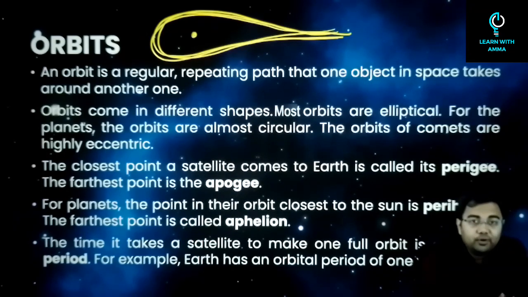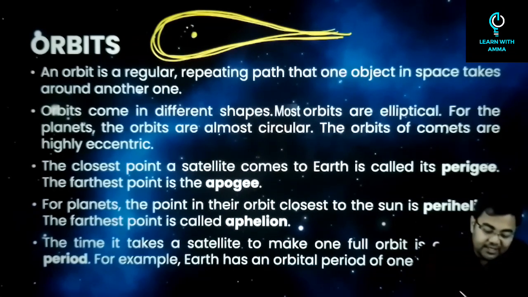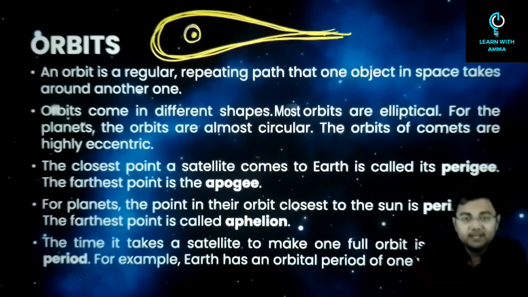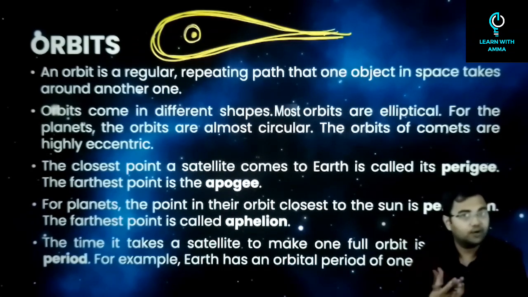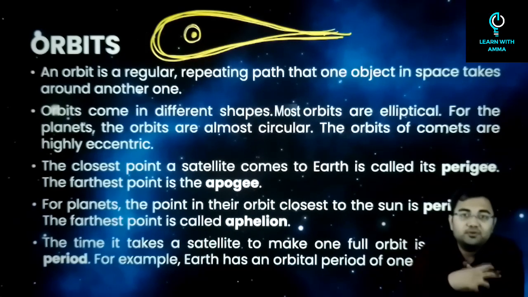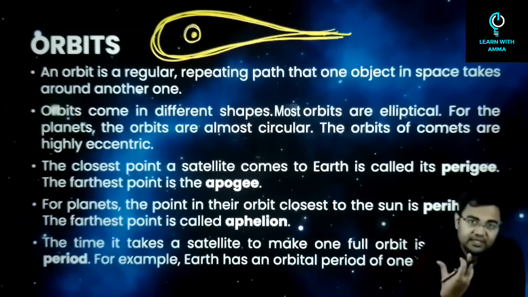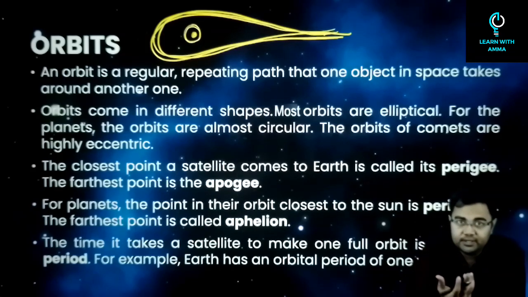So what do we mean by an orbit? Any regularly repeating path around an object. So in this case I can say that this school is an object and your path is basically a regularly repeating path around that object. Alright, so any regularly repeating path around an object can be called an orbit. So that's why when we talk about the celestial bodies, we say that the moon is revolving around the earth or orbiting around the earth.